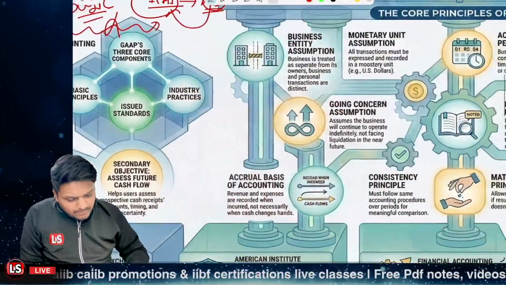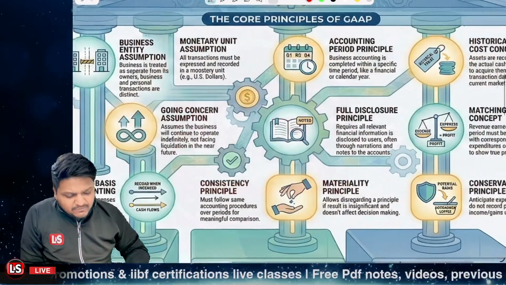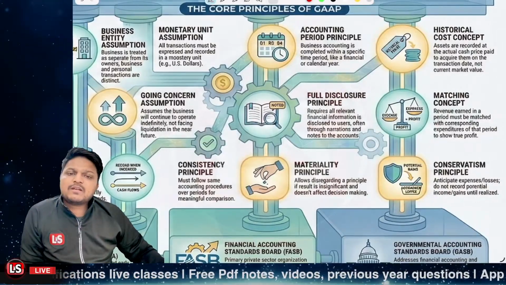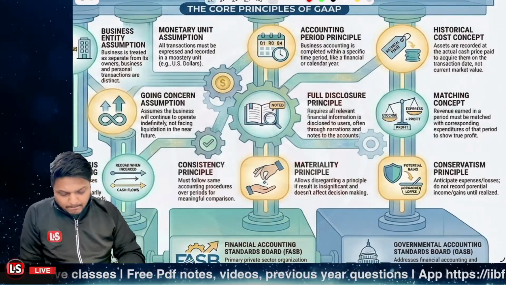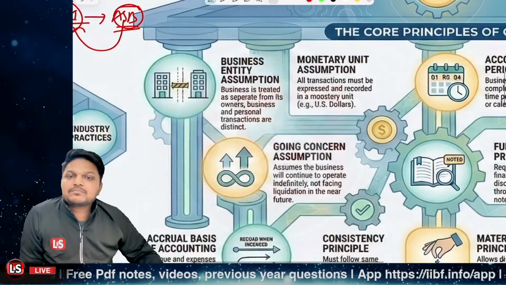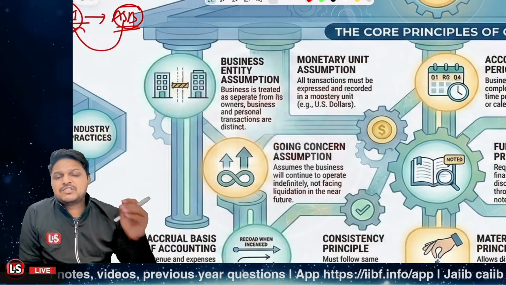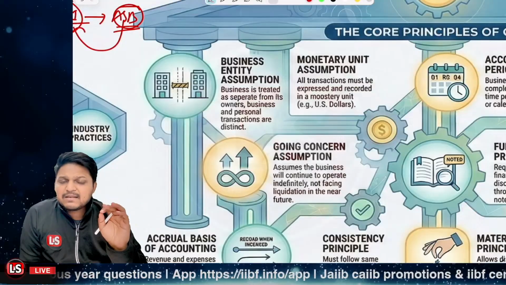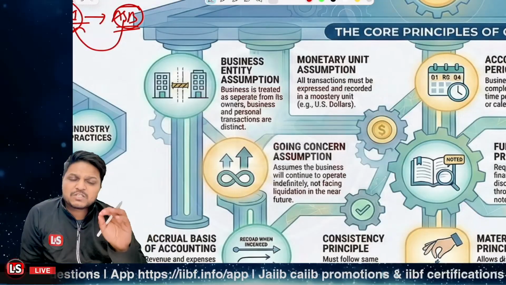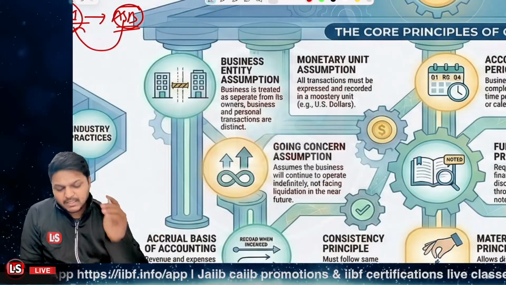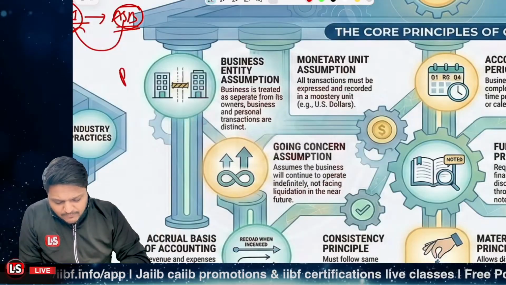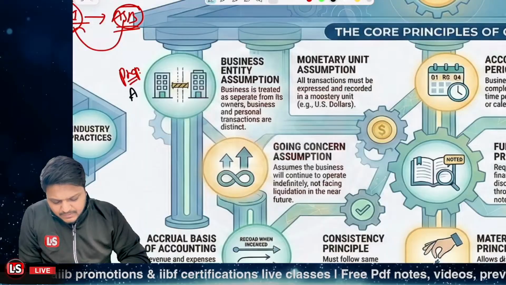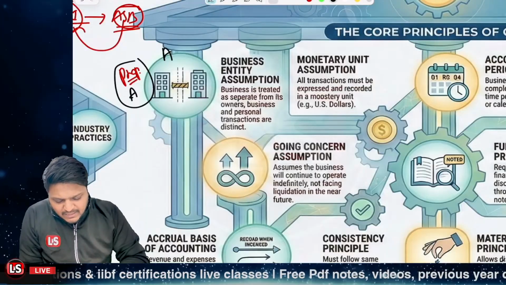Now let's learn about the basic principles which are covered under the GAAP. The first concept is the business entity concept. As per the GAAP business entity concept, the business and the owner must be considered separately. Even if we consider a proprietorship firm, right? Let's say we have a proprietorship firm A and the owner is person A.